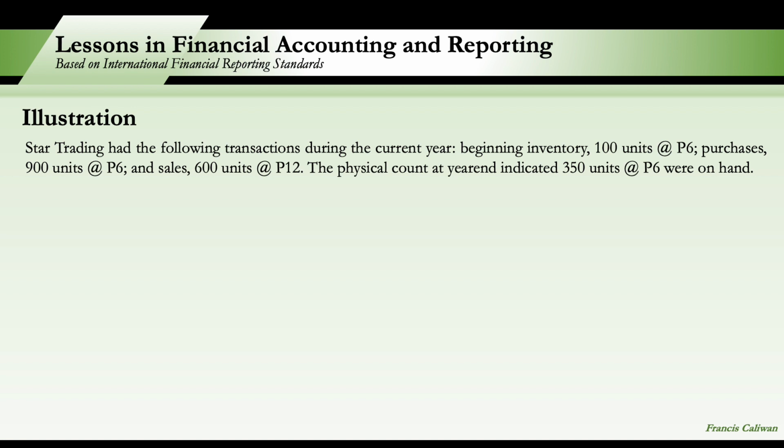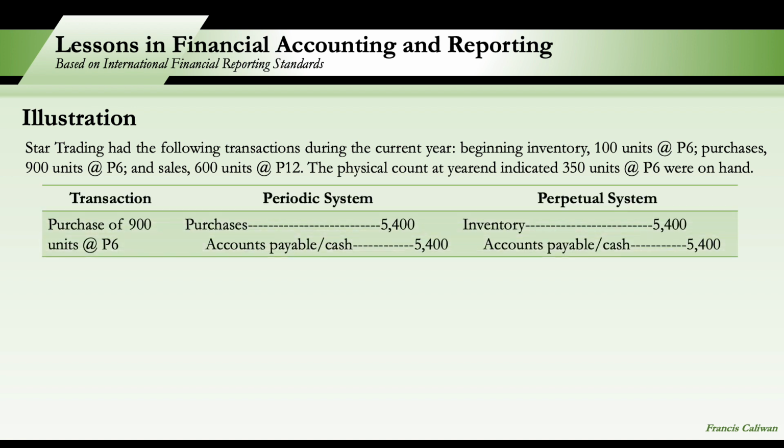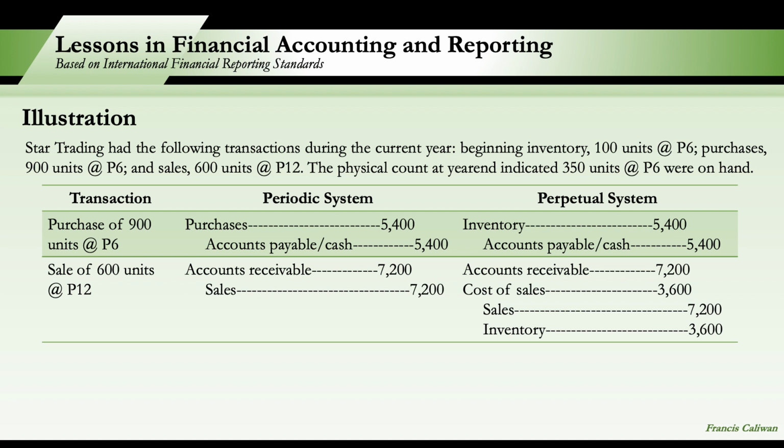So, for the first transaction, which is the purchase, for the periodic system, we debit purchases. That's 900 times 6, 5,400, and we credit accounts payable or cash. And then for the perpetual system, we debit our inventory account and we credit accounts payable or cash. Now, for the sale of the 600 units in the periodic system, we debit accounts receivable and we credit sales for 7,200. That's 600 times 12. And for the perpetual system, we debit accounts receivable 7,200 and we credit sales for the same amount.